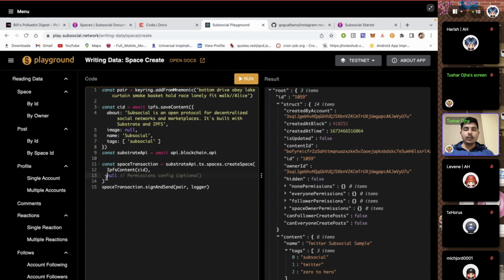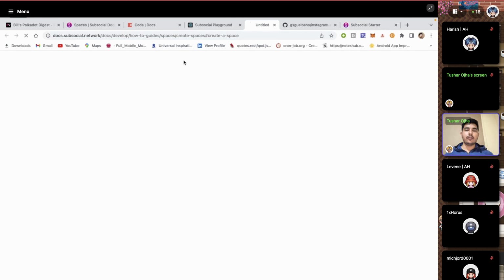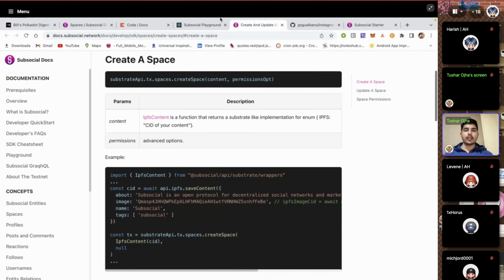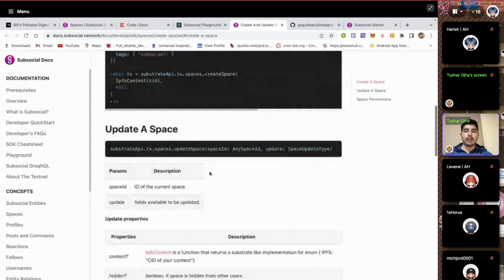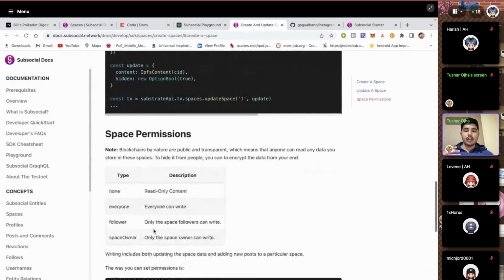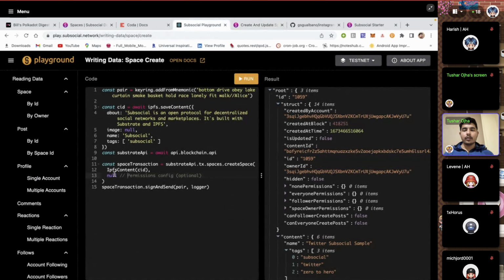So we need to set some permission. Let's go to the docs. In that permission section, you can just click on open docs. What we want in the permission is that everyone should be allowed to post in this space, so that it is an open space, not just the followers or the space owner, but everyone should be allowed to do it. So we're going to rewrite this thing, and we'll say everyone.